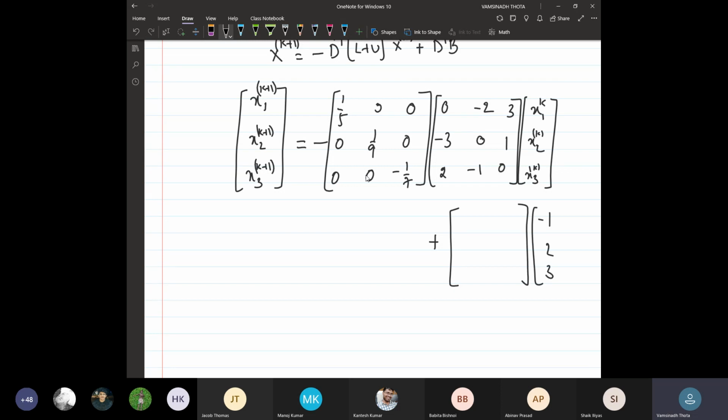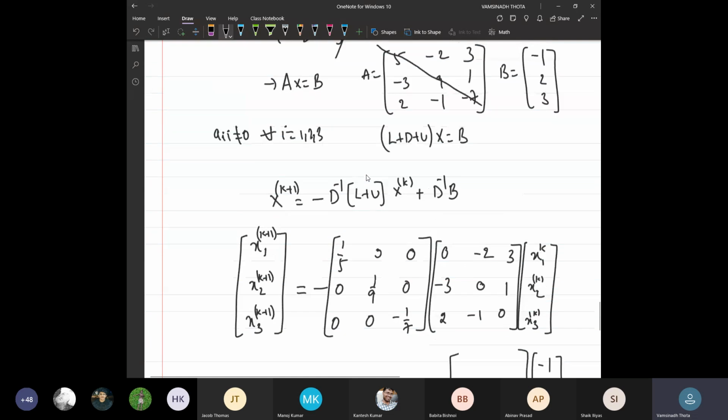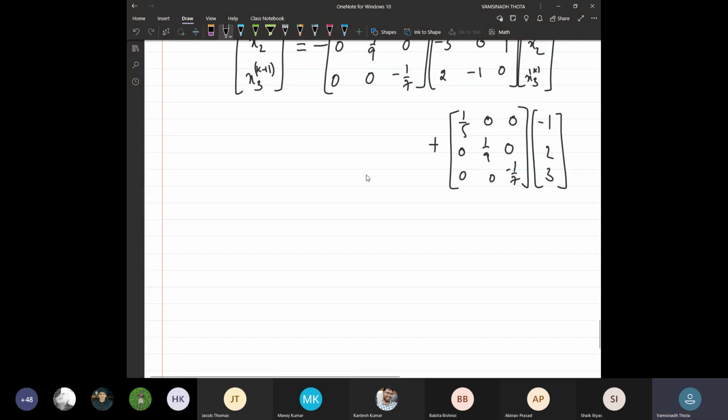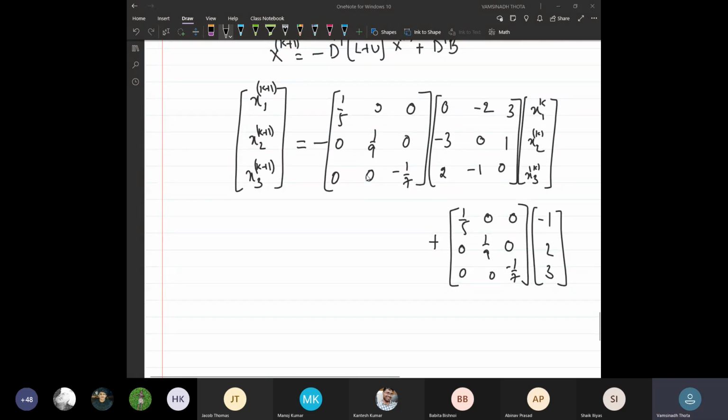B is minus 1, 2, 3, right? So what about the D inverse again? Minus 1 by 5, 0, 0, 0, 1 by 9, 0, 0, 0, minus 1 by 7. Okay, so this is the basic formula.